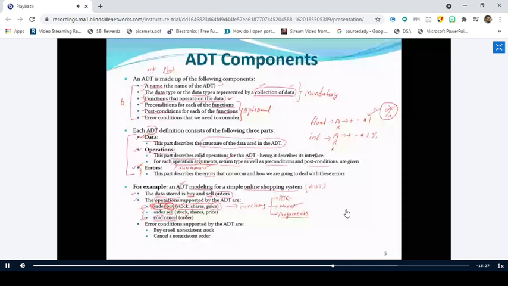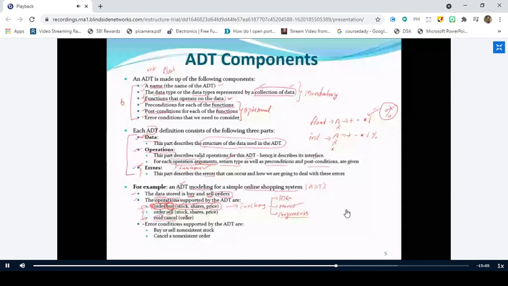For that, I have the data as buy order and sell order, and three operations: buy, sell, and cancel. Buy accepts different parameters, sell accepts different parameters, and cancel accepts only one parameter, that is order, right?